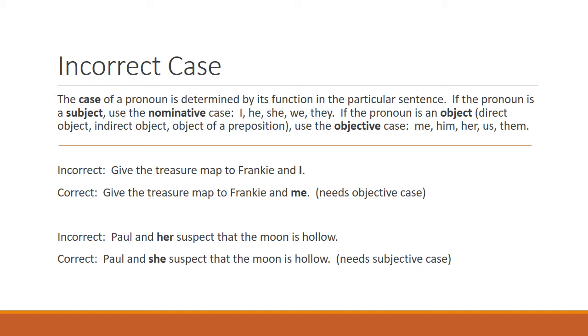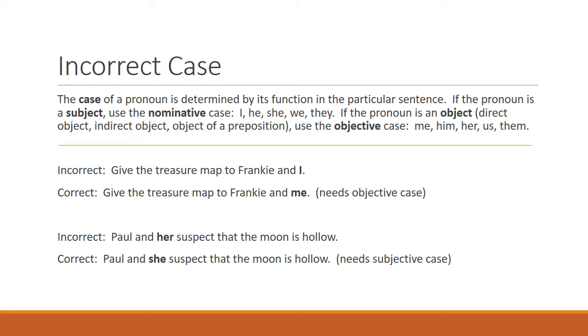If a pronoun is an object, and that could be a direct object, an indirect object, or the object of a preposition, then use the objective case. The objective case pronouns are me, him, her, us, and them. So let's look at a couple of incorrect sentences and then their corrections.